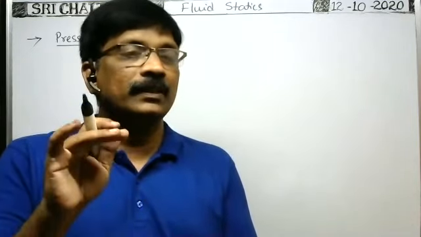Therefore, pressure due to the liquid column at its bottom is equal to the weight of the liquid divided by the area of the bottom surface. Suppose the mass of the entire liquid column is m. Then the weight is m times g, the acceleration due to gravity at this place, divided by the area of the bottom surface, capital A, which is the area of the cylindrical vessel.